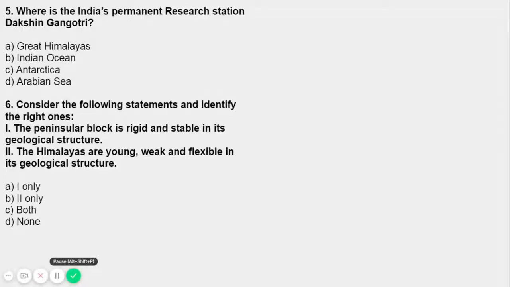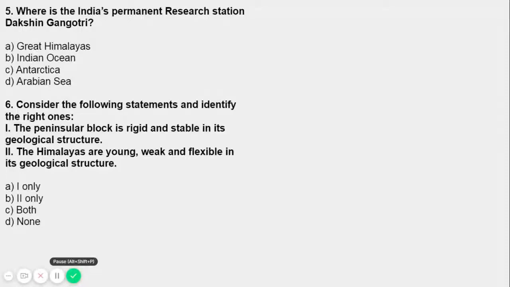Now the second one: the Himalayas are young, weak and flexible in geological structure. The Himalayas, along with other peninsular mountains, are young, weak and flexible in their geological structure. We have studied the Himalayas and peninsula in our school times, right? So yes, they are young, weak and flexible, unlike the rigid and stable peninsular block in the first statement. Both statements are correct. So what's the answer to question 6? The answer is C, as both statements are correct.